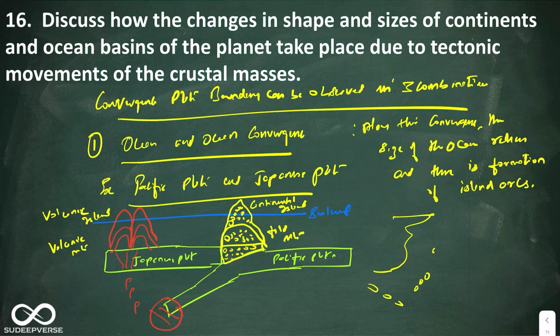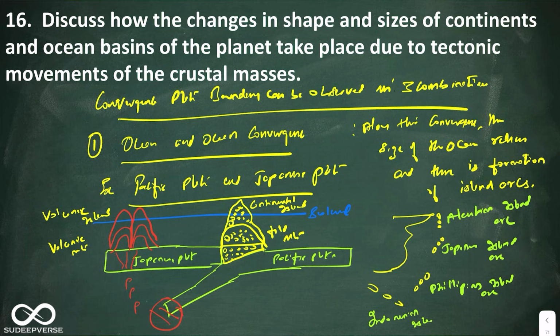These are nothing but island arcs. So here you can name them: this is the Aleutian Island Arc, this is the Japanese Island Arc, this is the Philippines Island Arc, and this is the Indonesian Island Arc. Okay, so this is a separate diagram that you can show.